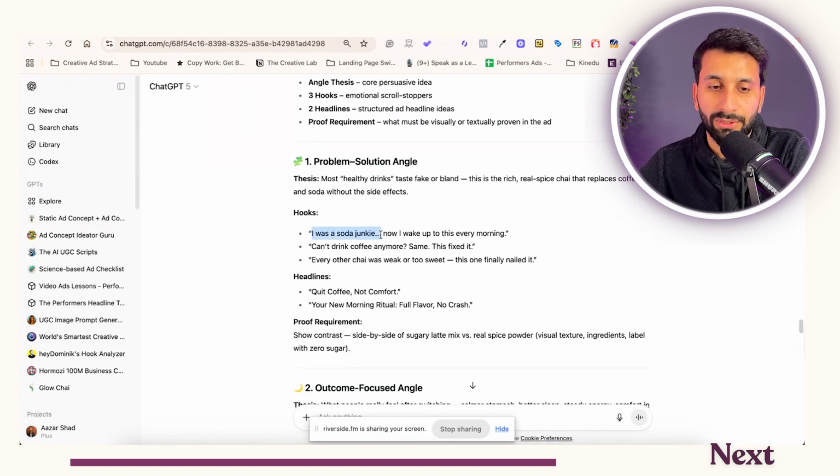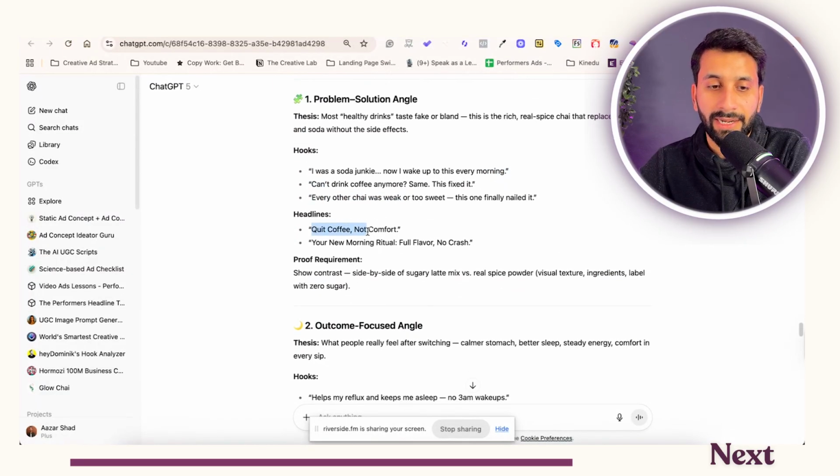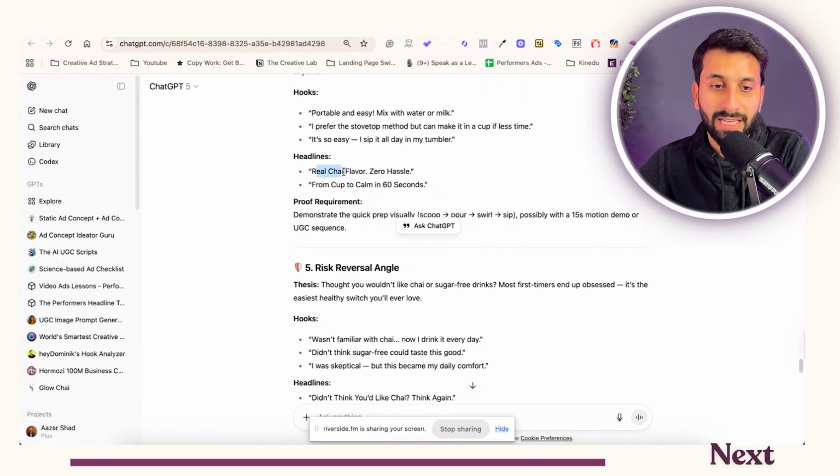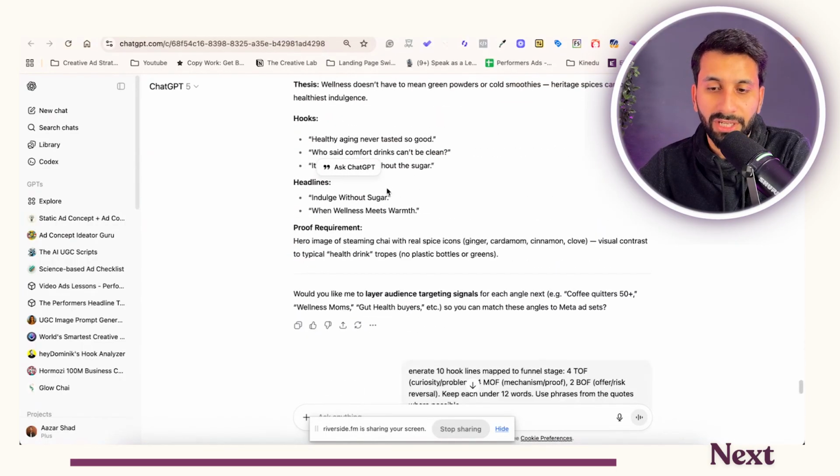Problem, solution, angle. I was so soda junkie. Now I wake up every morning with this. Can't drink coffee anymore. This is a really good one. And then headlines: quit coffee, not comfort, your morning ritual, full flavor, no crash. I think this is really interesting. We've tried clean energy without jitters, but not full flavor. This could be interesting. A real chai flavor, zero hassle. From cup to calm in 60 seconds. That's also really good. So yeah, you have to keep working with AI.